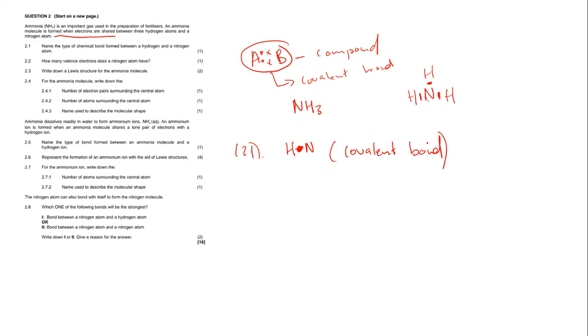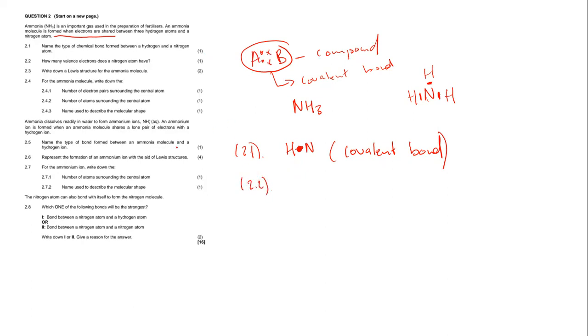Remember, it is a bond that occurs between a nonmetal atom and a nonmetal atom, whereby there is a sharing of electrons between the two nonmetal atoms. Therefore, the correct answer for 1 mark will be a covalent bond.